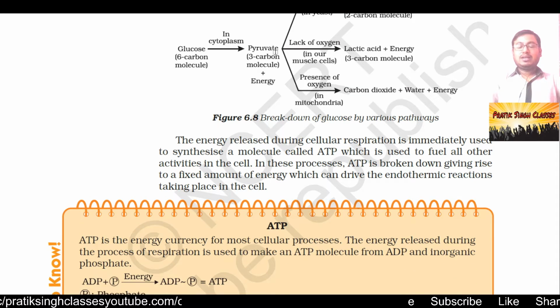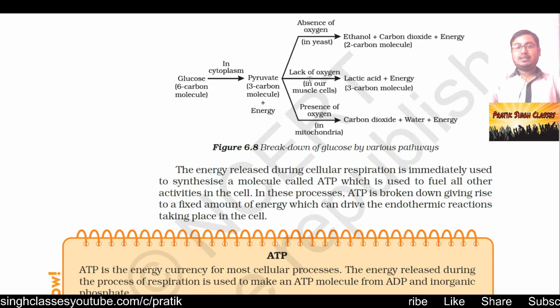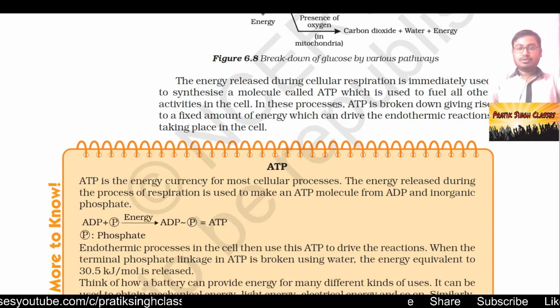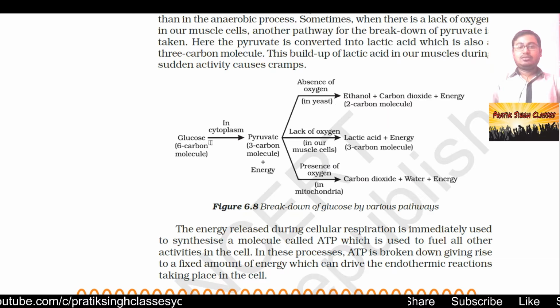When pyruvate is oxidized in the full presence of oxygen, that is in the mitochondria, it is converted into carbon dioxide, a one carbon molecule, plus water plus energy, and the energy released in this type of oxidation is higher than in the lack or absence of oxygen. So in this way glucose is converted into carbon dioxide, energy and other substances.